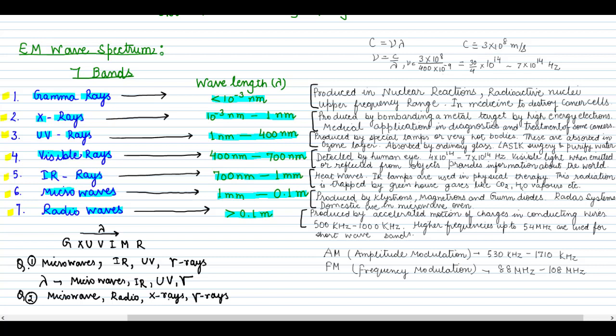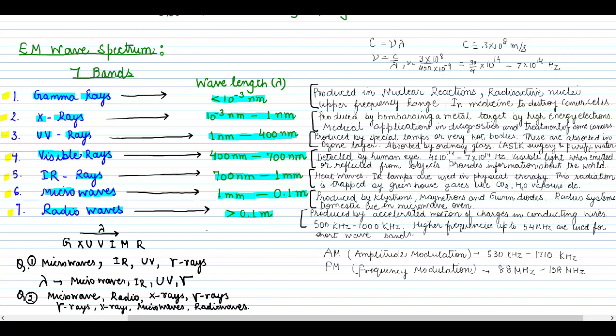So if you see, microwave is the second highest, radio is the highest, then X-rays and gamma rays. So if we have to write them in the ascending order, then first will be gamma rays. So we'll start from gamma rays, and after gamma rays we have X-rays, then we have microwaves, and then we have radio waves. So you have solved them in simply 5 seconds. So that is how, if you remember this, you can solve them very easily in seconds.